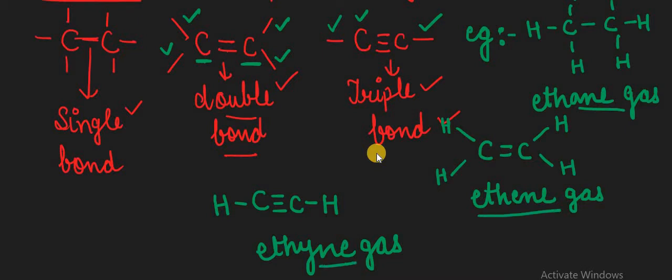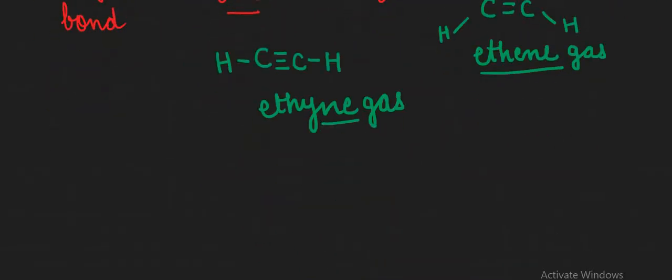Now the question arises: how many types of compounds can carbon and hydrogen atoms, along with their derivatives, form? They have many types of compounds. Let's study the types of compounds present with carbon, hydrogen and the other atoms in organic compounds. The very first thing we are discussing is the hydrocarbons.